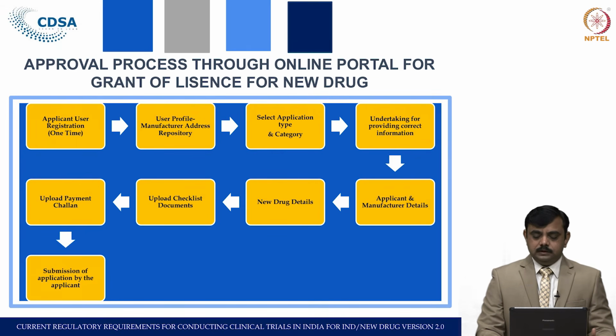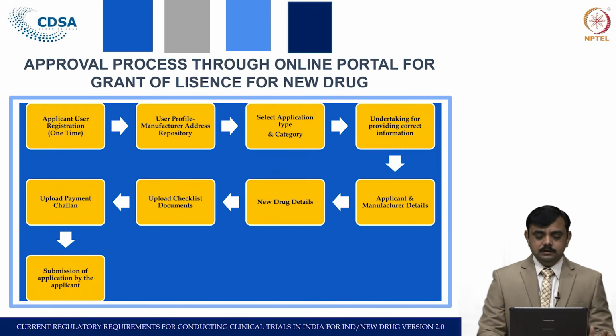Then the applicant is required to upload the information regarding the manufacturer detail. If it is manufacturing, the manufacturer detail; if it is import, then the importer's detail. After that, the applicant is required to submit the details of the new drug, what we have seen in our earlier slides regarding pharmaceutical and chemical information. Regarding the new drug detail, they have to submit. Then there is a checklist.